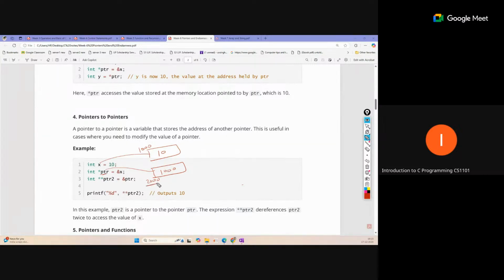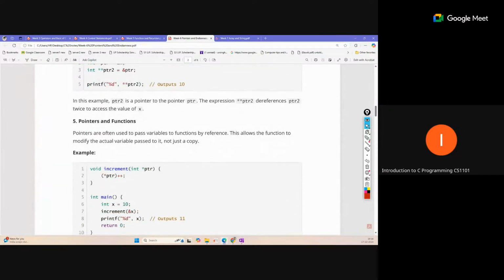We want to store this pointer's memory location address, and we can store that also. In the same way, we have to declare it like this, with two asterisks. This is a pointer to the pointer. That pointer will also have some memory location, maybe like 5000, any address, you can assume, and it will contain the address of this pointer. Because this address is also data for the pointer, that data will be stored in some memory location, which will also have some address. In this way we can use it.